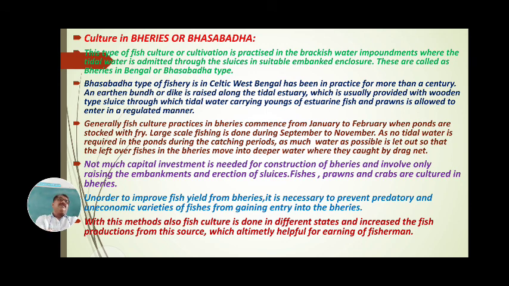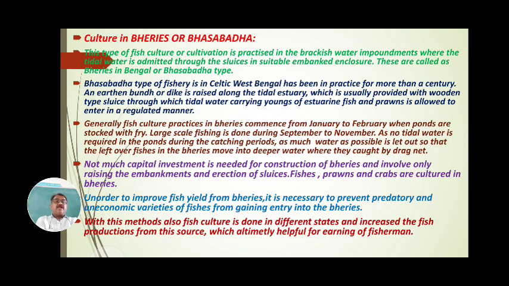For catching the fishes in berries, the drag net is used abundantly. Not much capital investment is needed for the construction of berries, and it involves only raising the embankments and erection of sluices.